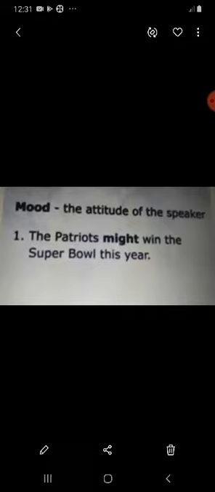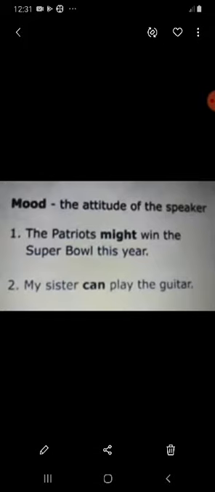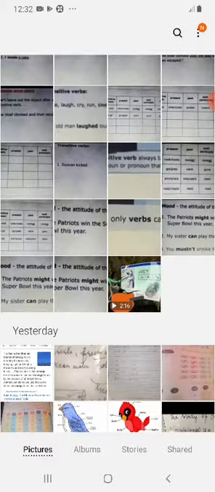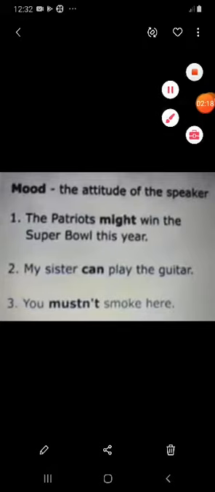So, modals can also express ability, like my sister can play the guitar. In that sentence, play is the main verb and can shows ability. Or if I said you must not smoke here. So, what's that mood I'm trying to convey? I'm using the modal verb must in the negative form. That's must not, to show that you don't have any permission. So, you must not smoke here. So, in that way, modals help us to express mood in a sentence.